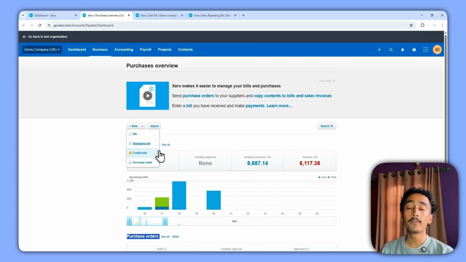So for example, you have a subscription for Microsoft 365 Office, and each month you are billed, let's say £6 for your subscription. Then you can set up a repeating bill so that you won't have to post the invoice every month, so that it will just be repeated out for you.